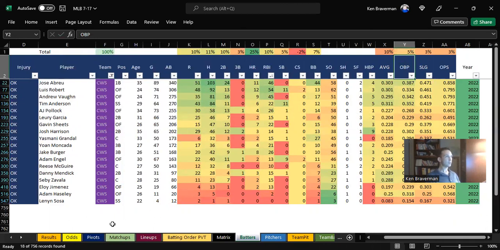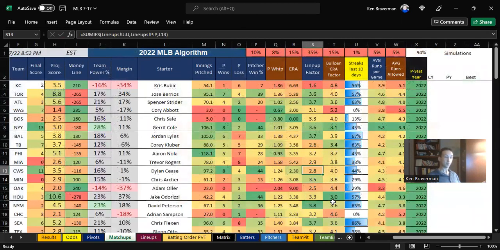Now we just made some changes. Let's see what that does to the lineup factor, which is going to change automatically. They now are up to 2.8, but Minnesota has risen up to 3.5. I think they were 3.4 before, right?